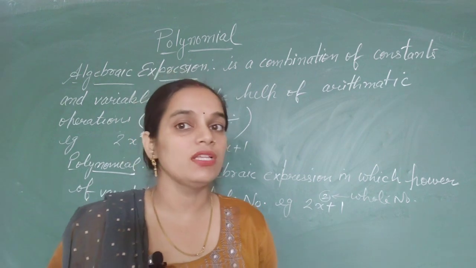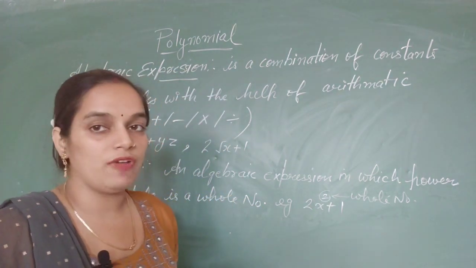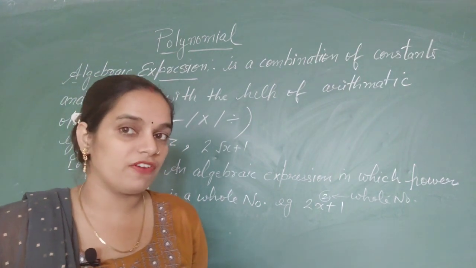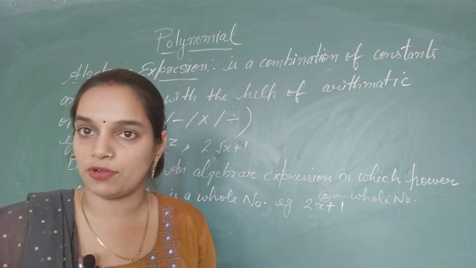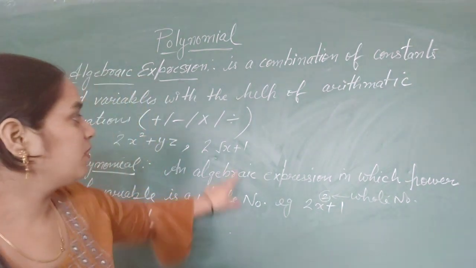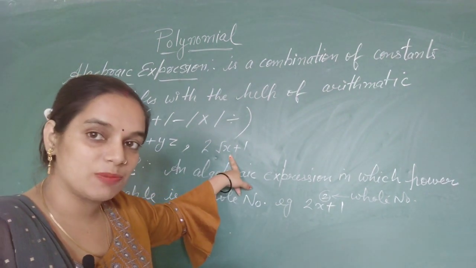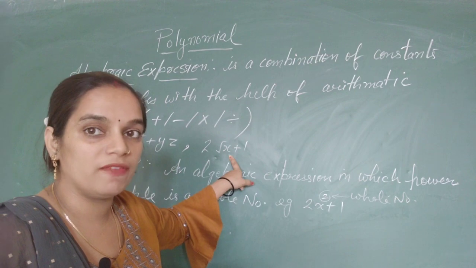Clear है? ये जो दो एग्जाम्पल्स मैंने राइट किए हैं, in the case of algebraic expression, the first example is an algebraic expression and is also a polynomial, but the second example is an algebraic expression which is not a polynomial. Why?